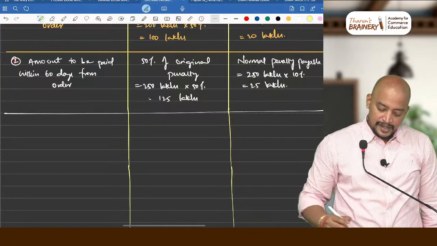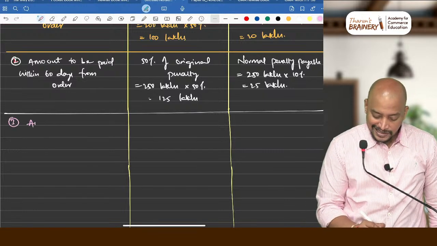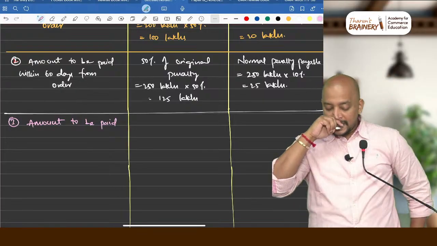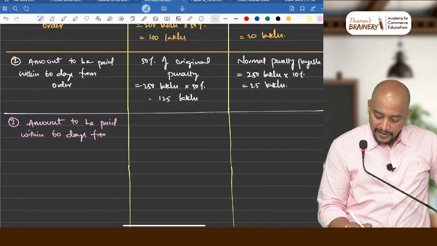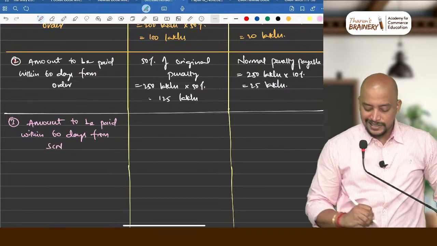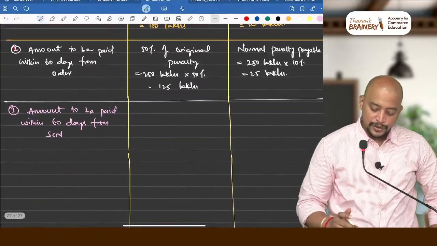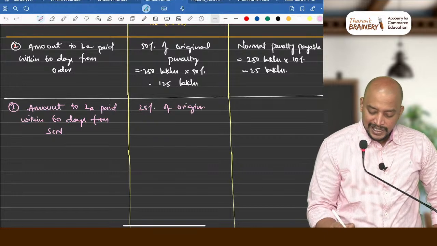So therefore, third case, it is amount to be paid, because in all these cases they wanted to pay accordingly, correct? One date they have given, amount to be paid within 60 days from show cause notice. If it is fraud case, on account of fraud, 25% of original penalty. We need to pay 25% of original penalty.